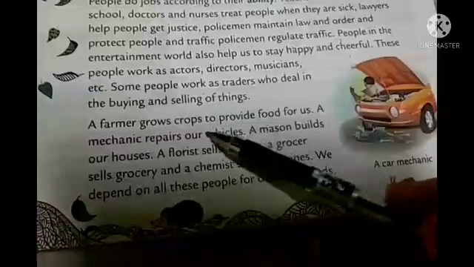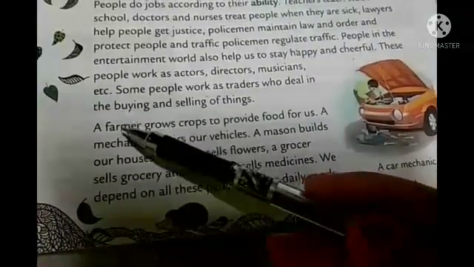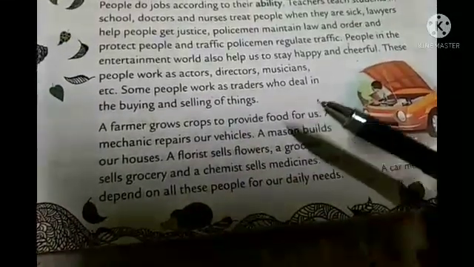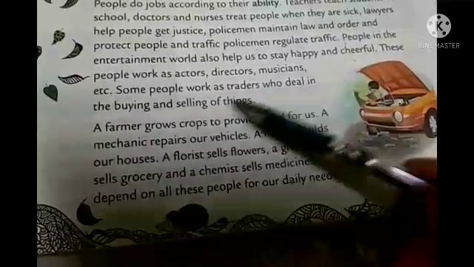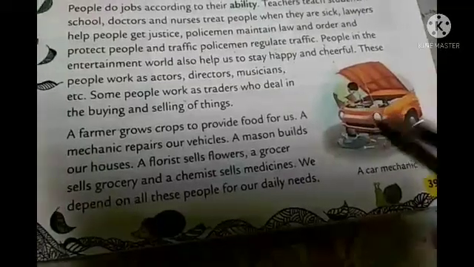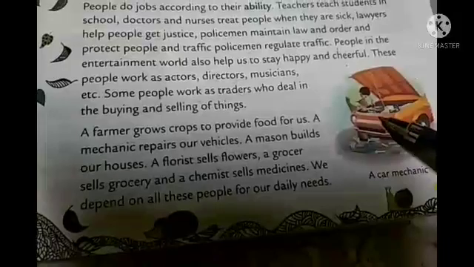A farmer grows crops to provide food for us, okay? That means farmers do cultivation, and from there they grow crops, and from there we can get food. A mechanic repairs a vehicle. There are some examples given here. So if your car gets some disturbance, you are facing some problem, who can help you? A mechanic, okay?